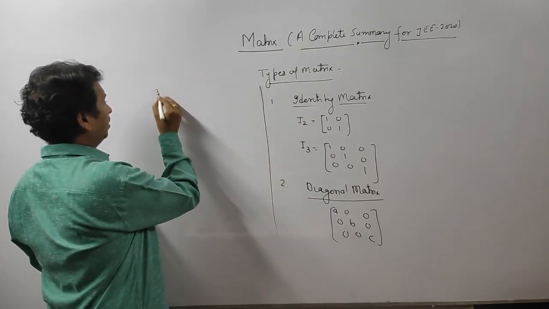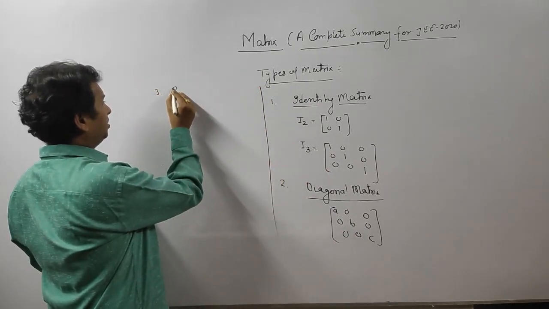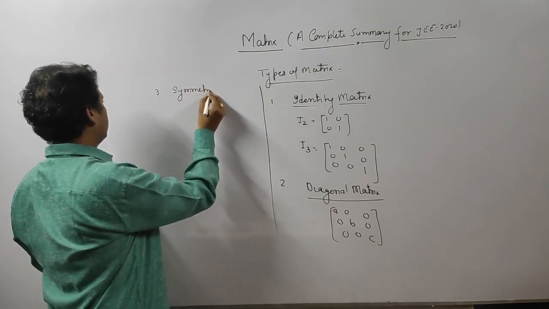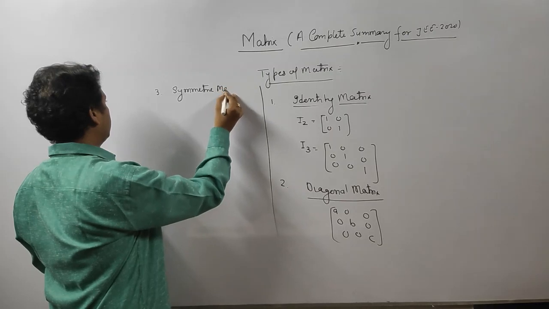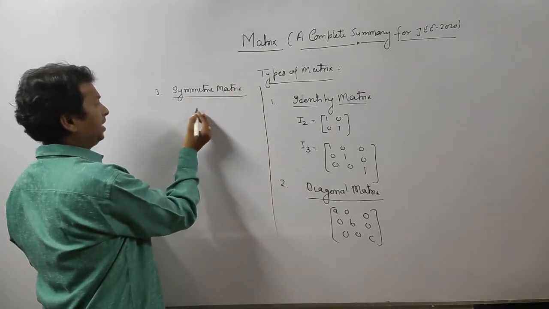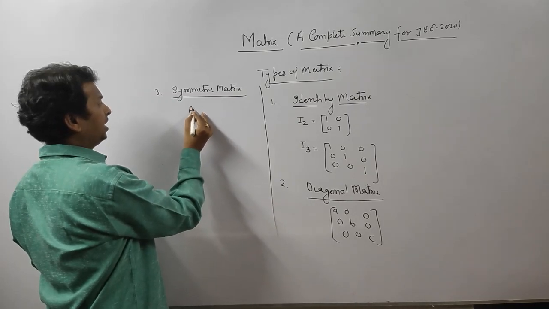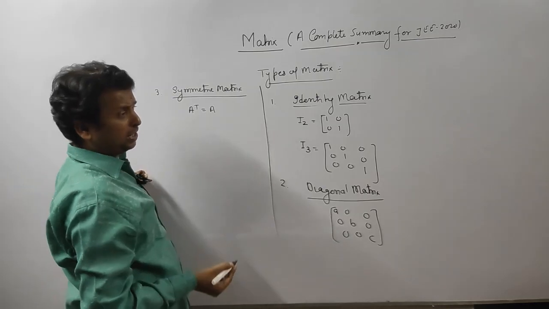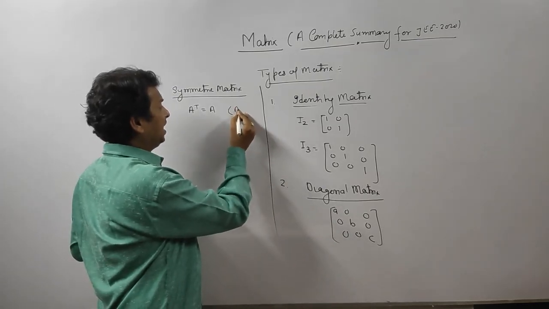Then third is called symmetric matrix. What is a symmetric matrix? A matrix A is said to be symmetric if A transpose is equal to A. Most of the time in your exam, it is denoted by A dash.